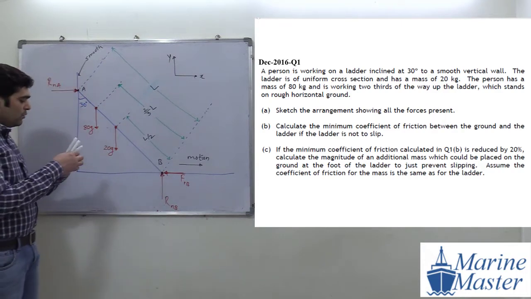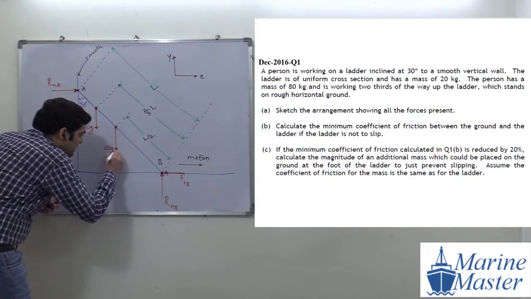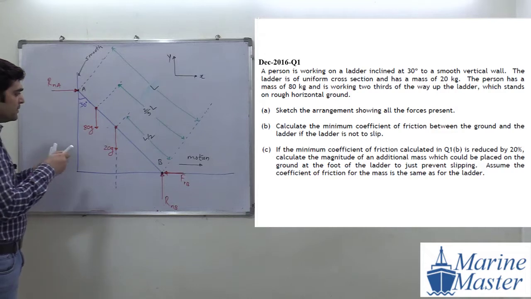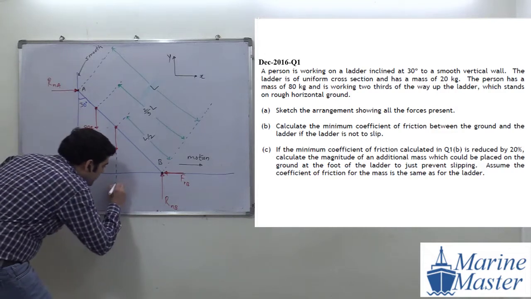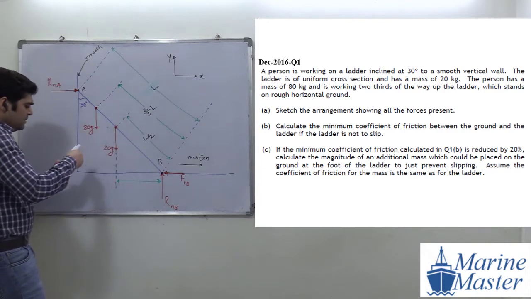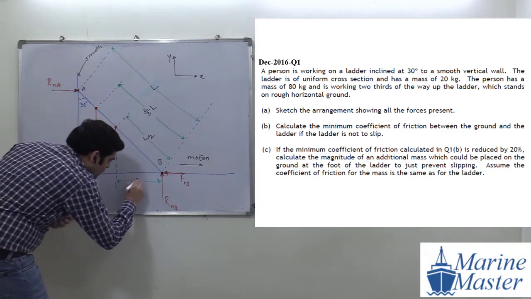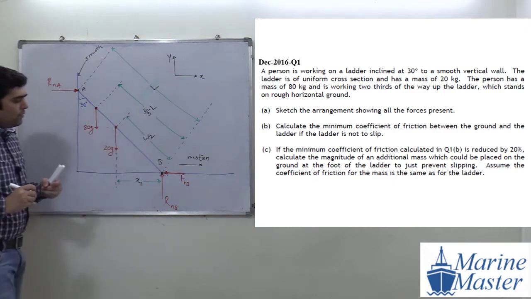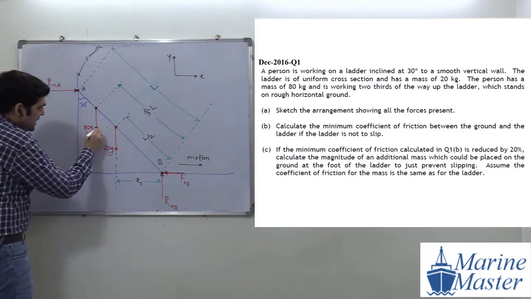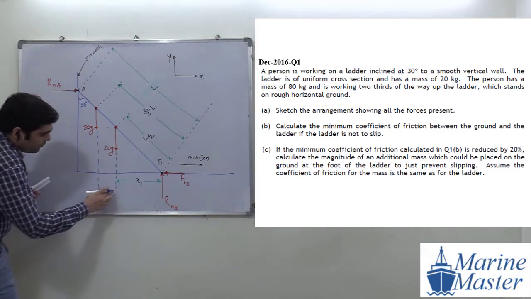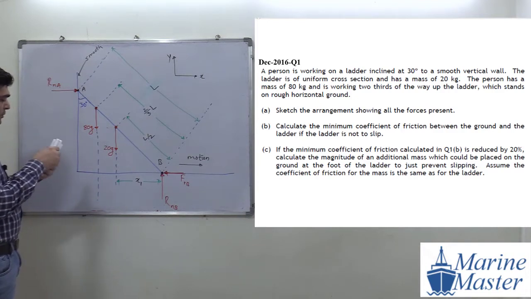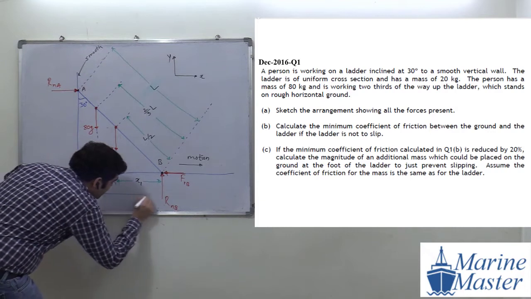As we are going to take a moment about B, the distances we take are from this B point. Okay. So this distance, what will we assume? Just tell me. We will assume this one as X1. Okay, X1. Then for this one, the force of ATG, what will we assume this distance as?